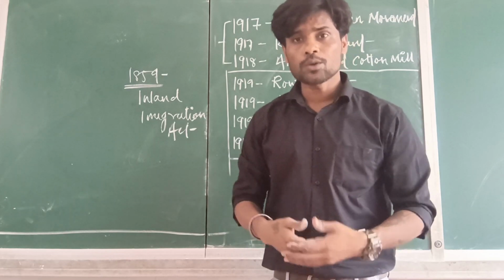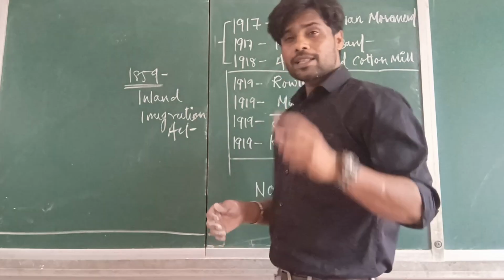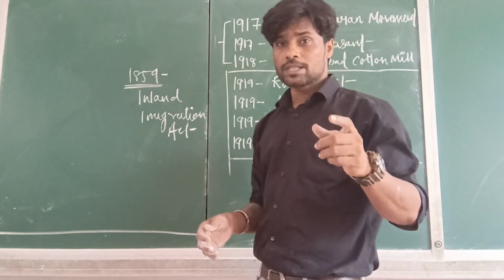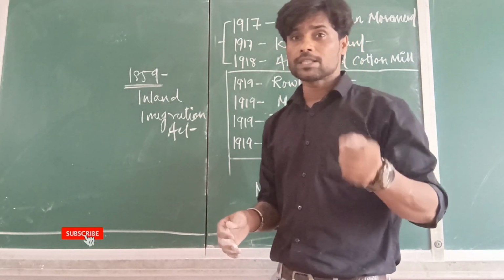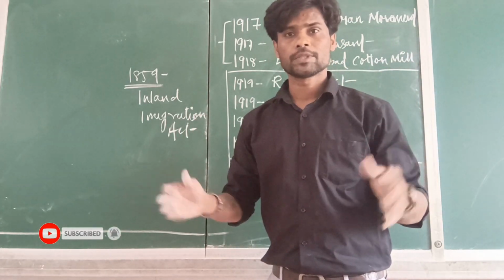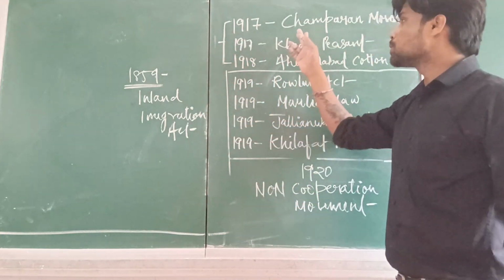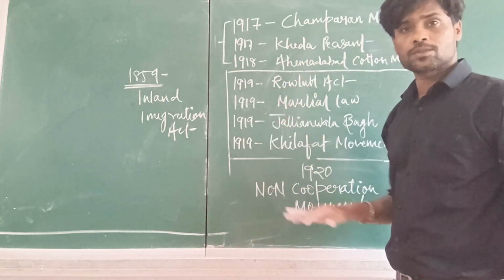So if you want to leave that particular place, you need permission, right? And at that time, labor was so costly. That's why none of the Britishers as well as the plantation owners were ready to let them go. Now, in 1917, Gandhi came to Champaran and fought against these owners.